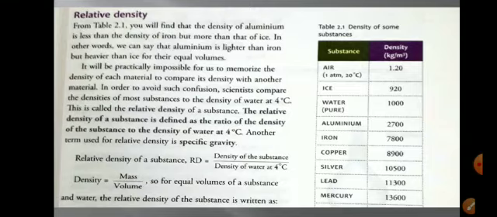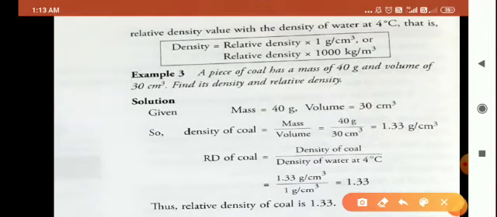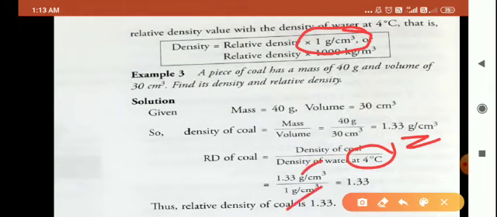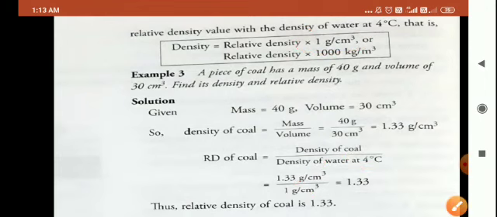That is your 1.33 gram per cubic centimeter. So you will substitute the value. Since it is in gram per cubic centimeter, you will also take the density of water at 4 degrees Celsius in gram per cubic centimeter. And what is the density of water at 4 degrees Celsius? It is 1 gram per cubic centimeter. So you will put the value, both the units will get cancelled, and your answer will be 1.33. That is, the relative density of coal is 1.33.